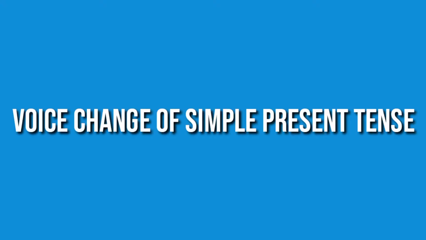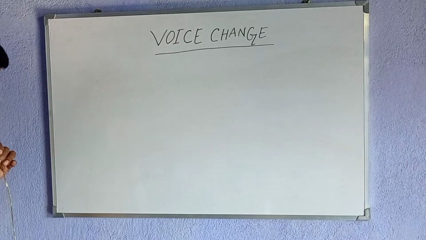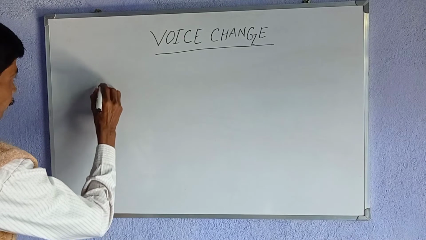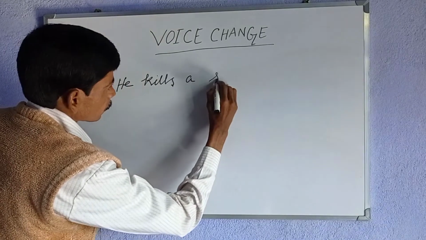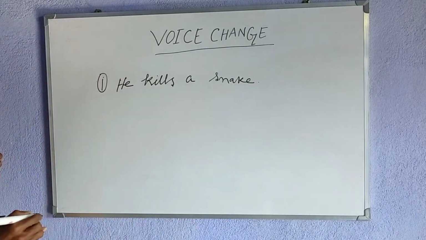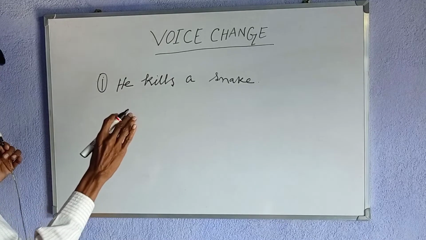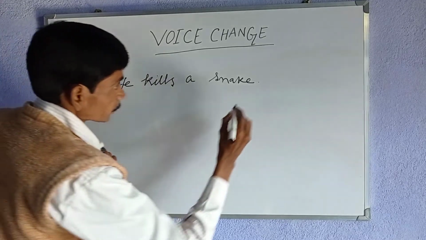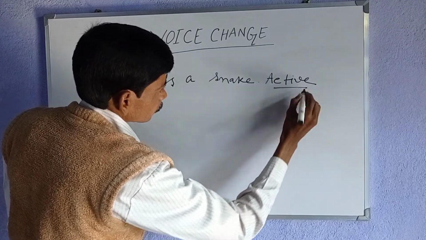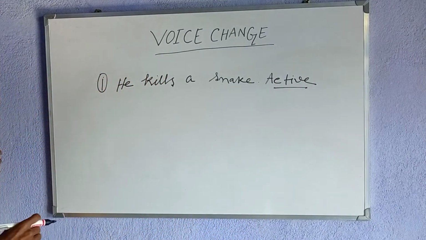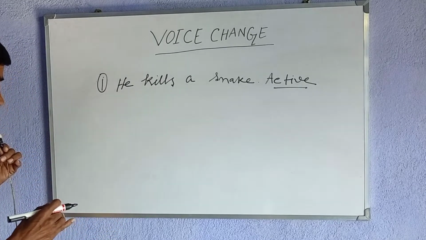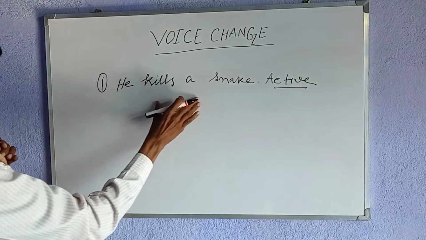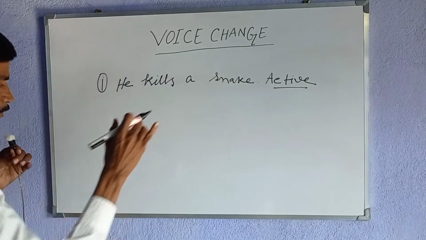In today's class, we will learn about the voice change of simple present tense. So let us have an example of simple present tense. He kills a snake. The sentence is in the active voice. Now we have to change this active sentence into a passive one. If we want to change this active sentence into a passive one, what shall we do?